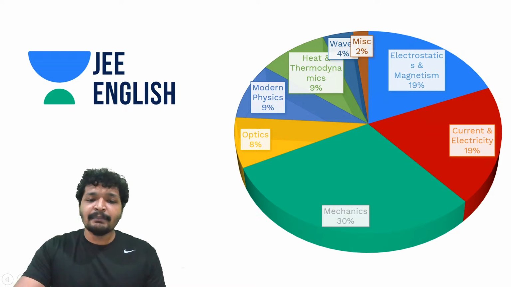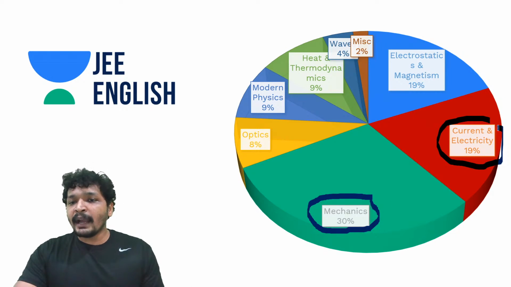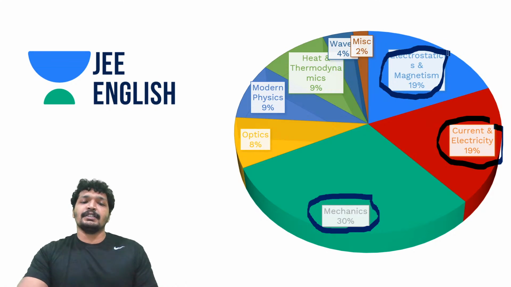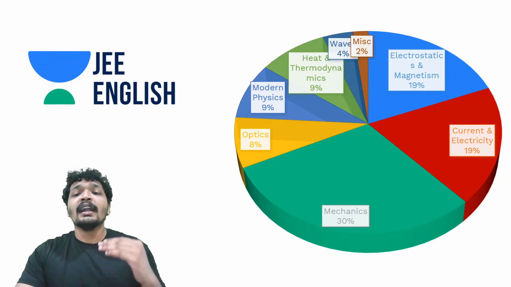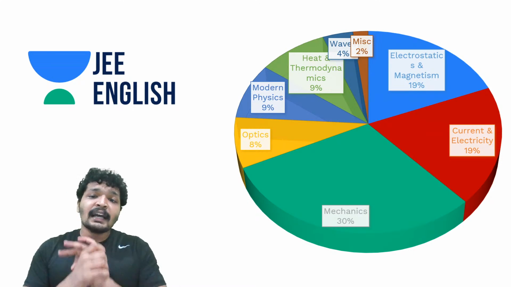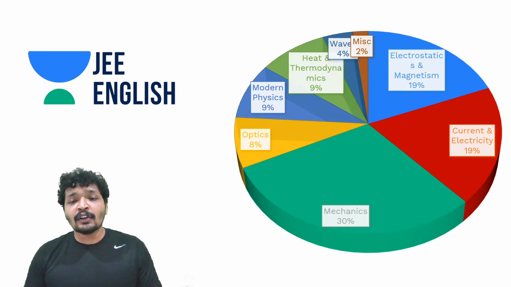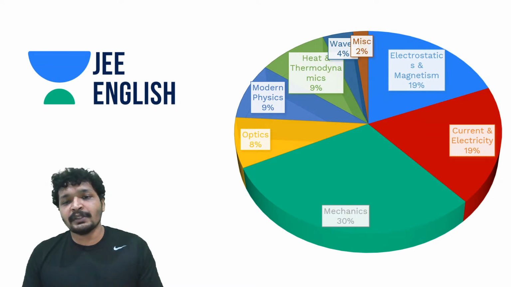weightage. Given any exam, mechanics carries 30%. And similarly, electricity and current combined with electrostatics carries anywhere around 35 to 40% of your weightage. So 35 to 40% of your marks will just depend upon electrostatics, magnetism, current and electricity and other topics related to them. And if you know even mechanics along with it, you've already scored 90 percentile. That's 40 plus 30, that's 70%. To score 90 percentile, if you score 70% of the paper, it is quite possible.